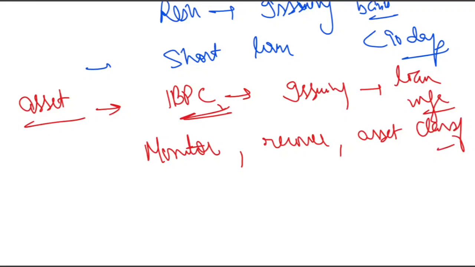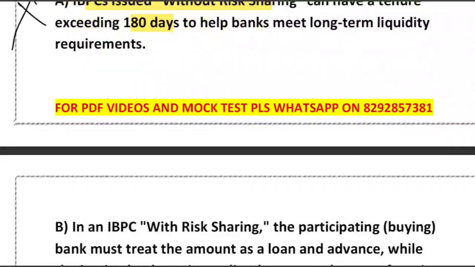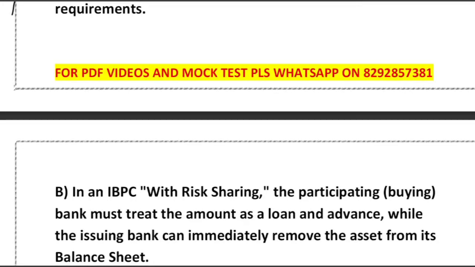If you look at the options they have provided, option A says that IBPC issued without risk sharing can exceed 180 days. This is wrong, because without risk sharing is always less than 90 days. Maximum tenure is 90 days only. Option B says that the participant treats it like a loan. Just now I told you that even when issued, the issuing bank remains the loan manager, and monitoring, recovery and asset classification are done by the issuing bank. The participant bank only shares the risk but does not classify the asset.